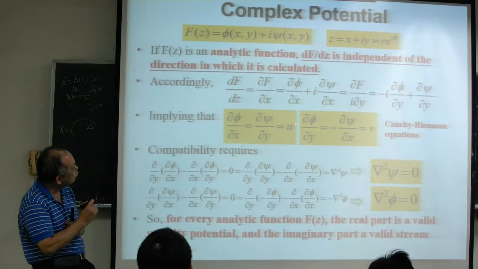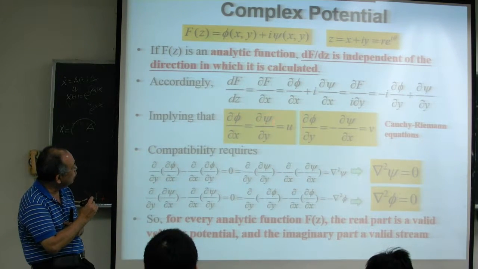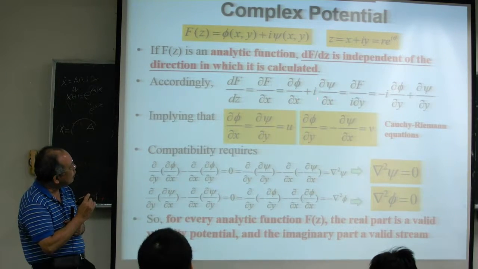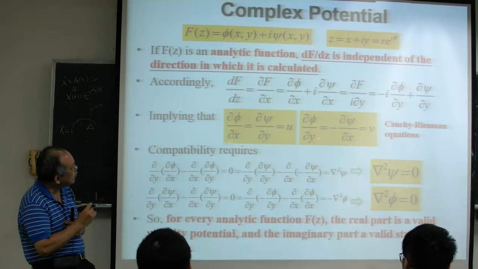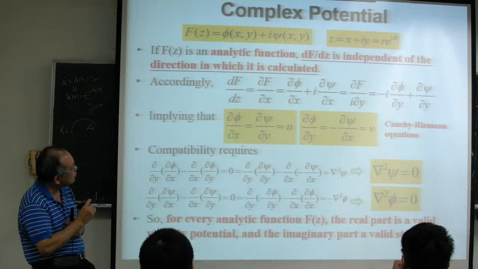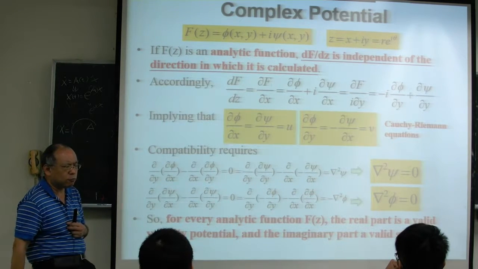And we know this is equal to u, right? That's the velocity, by the definition of the velocity potential and the stream function. And also in the imaginary part, partial psi partial x will be equal to partial phi partial y times a minus sign. So partial phi partial y will be equal to minus partial psi partial x. And as you know, this is equal to v here, because of the definition of the velocity potential and the stream function.